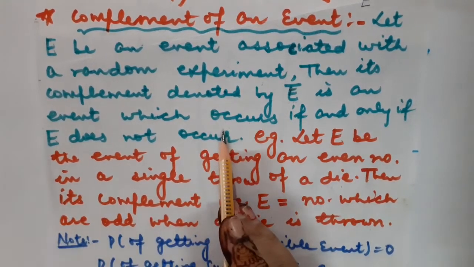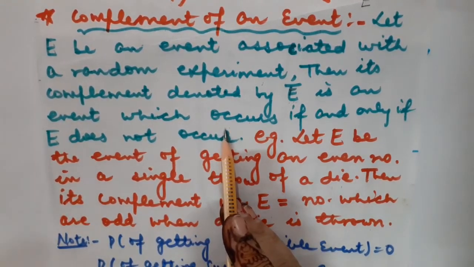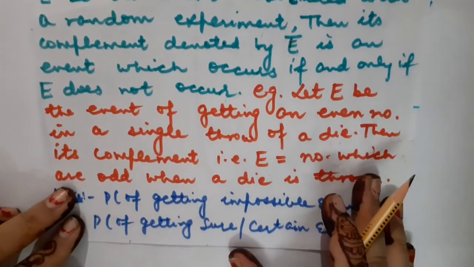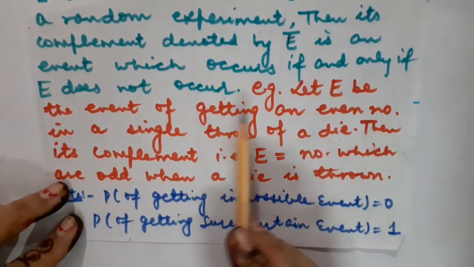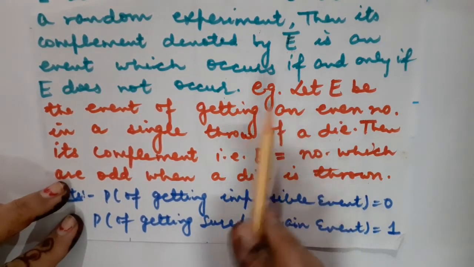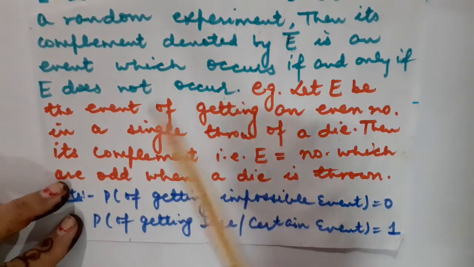If we are talking about an even number in the event, then in its complement we have to take the odd numbers. If we are talking about the prime numbers, then in its complement we have to take the composite numbers. Got it? Suppose there is an event in which a coin is tossed, and I want exactly head. So definitely its complement will show tail.